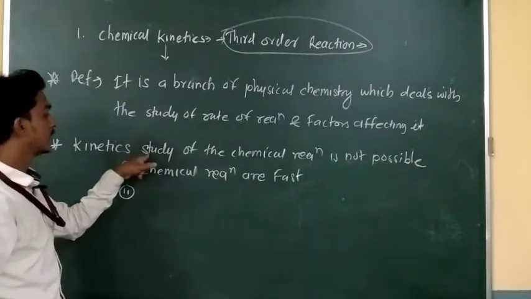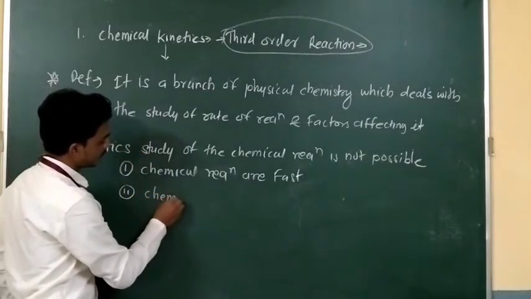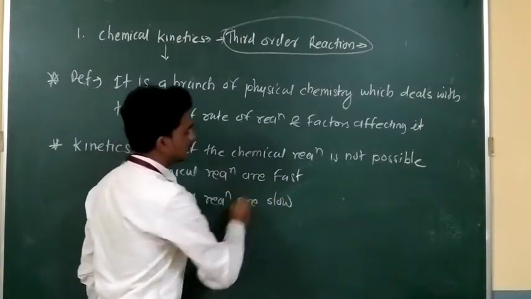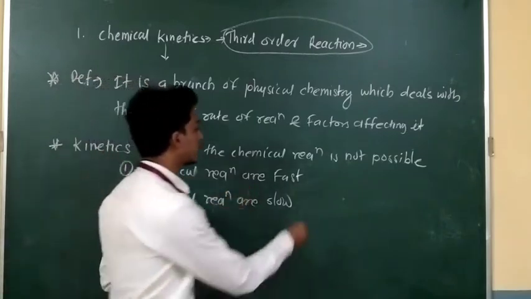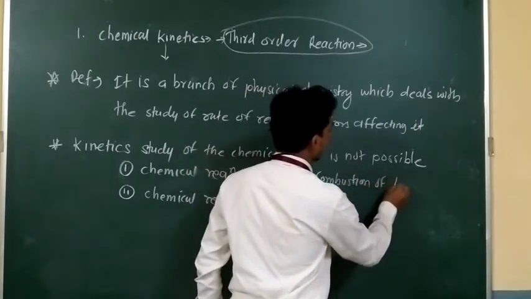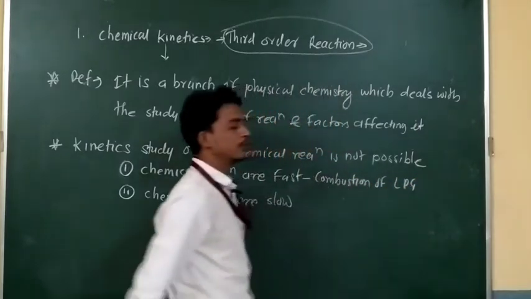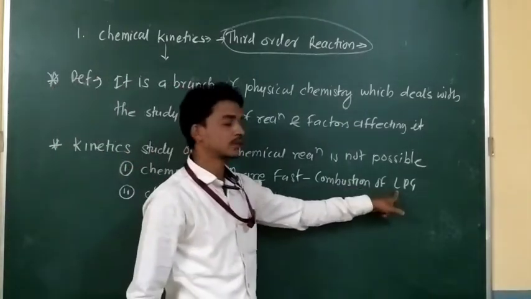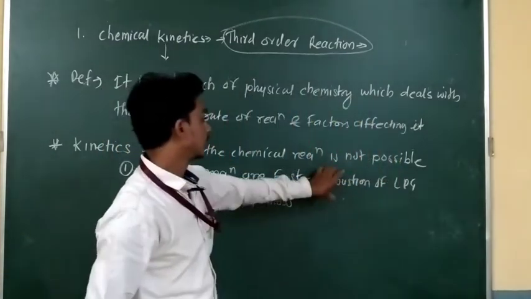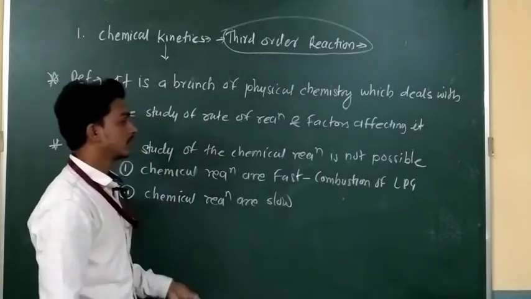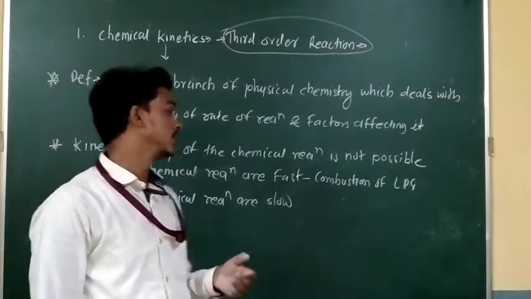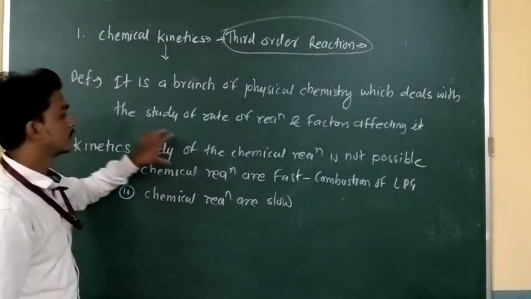And the second reason is some chemical reactions are slow. The best example for the fast reactions is combustion, combustion of LPG in your kitchens. You use liquid petroleum gas for making food, and you see the combustion of LPG. It's a very fast process. That's why we are unable to do the kinetic study of this fast reaction.